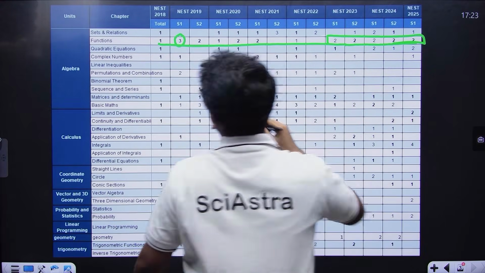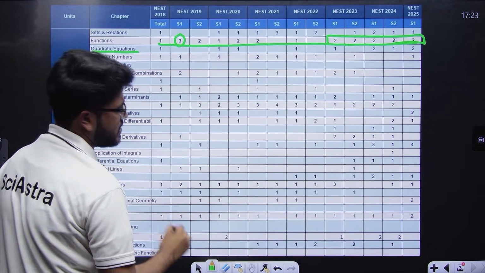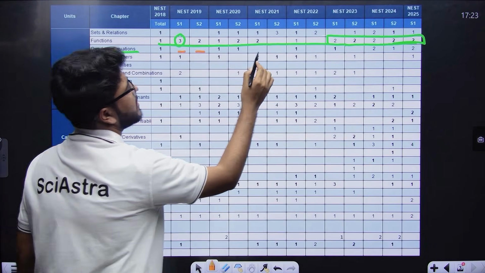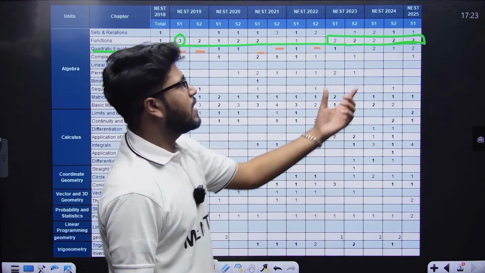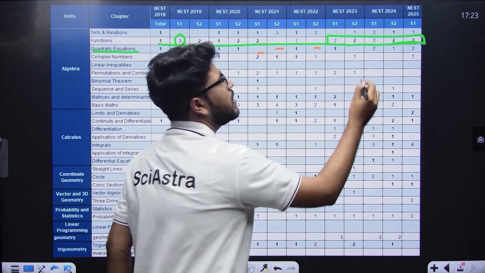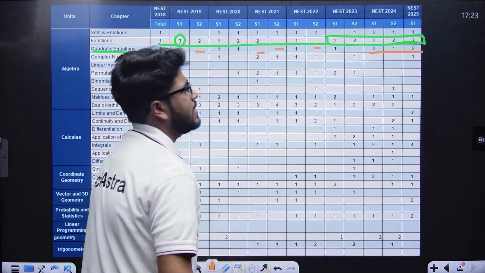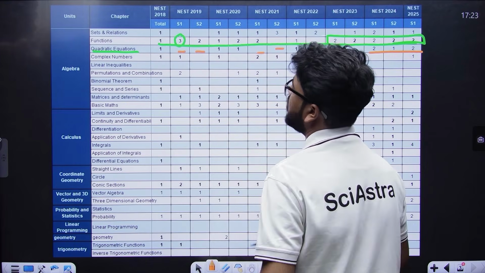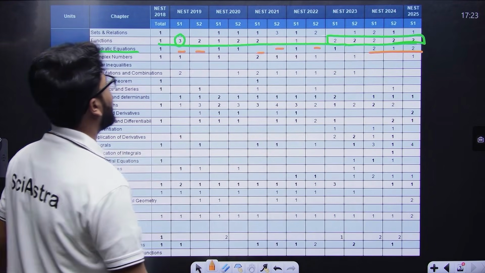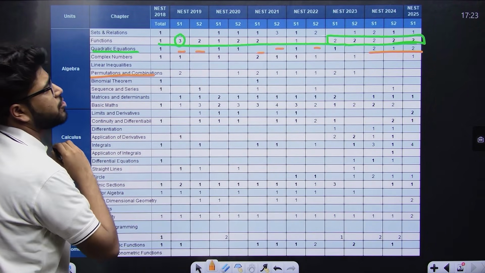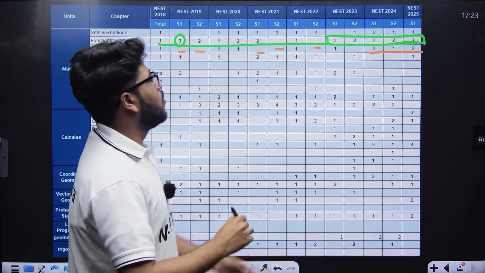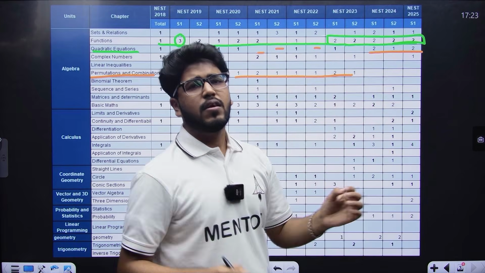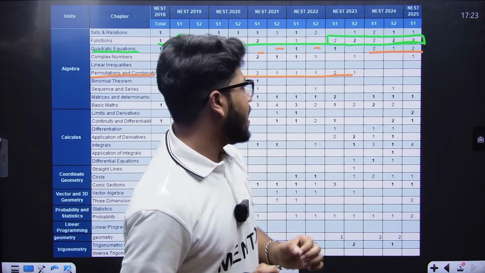Then you have quadratic equation. As you can see, NEST was in between not asking questions from this chapter. It missed this year and this year, but in the recent trend there are questions asked, at least 1 or 2. So quadratic equation is also an important chapter for you to do. Then we have permutation and combination. This chapter was asked a lot in between, but in the recent trend it is not asked, but you cannot afford to miss this as well.